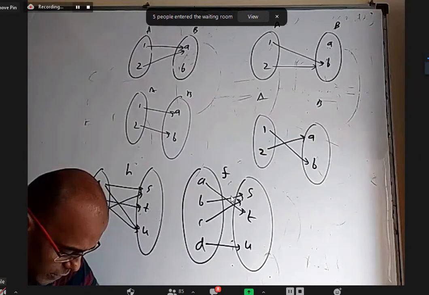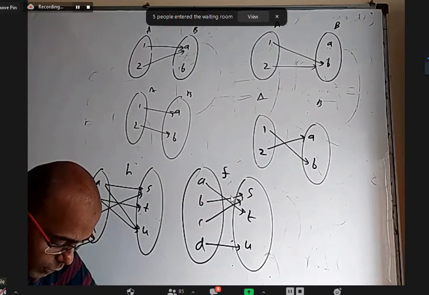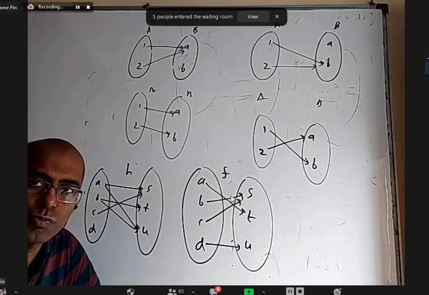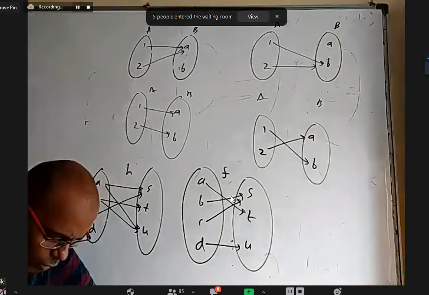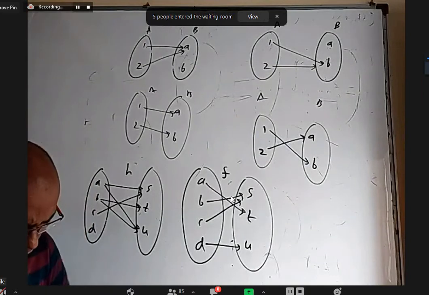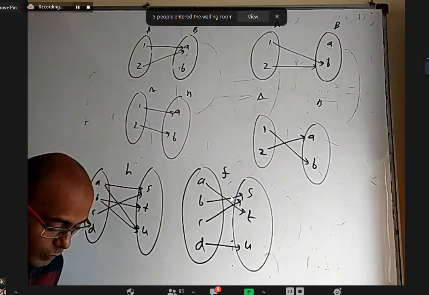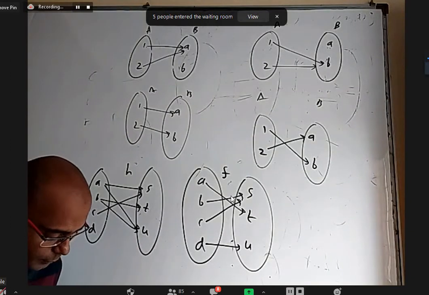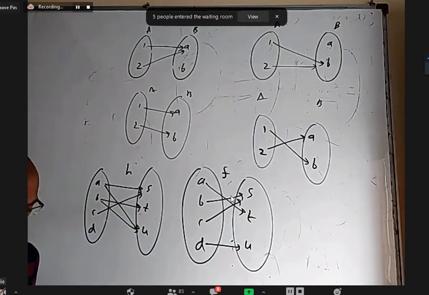Option A is obviously identity function. Option B is not, because x can be connected to y or even minus y. That is, x can be connected to x or even minus x also. Whereas option C and D are not correct because x cannot be connected to x. X has to be connected to some number which is less than that or more than that. So option A is correct. B is not correct because it has some additional elements.